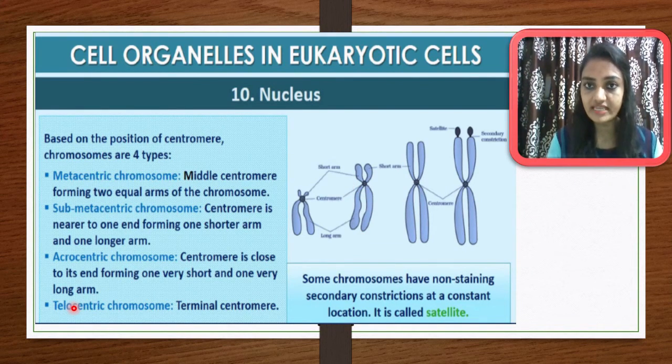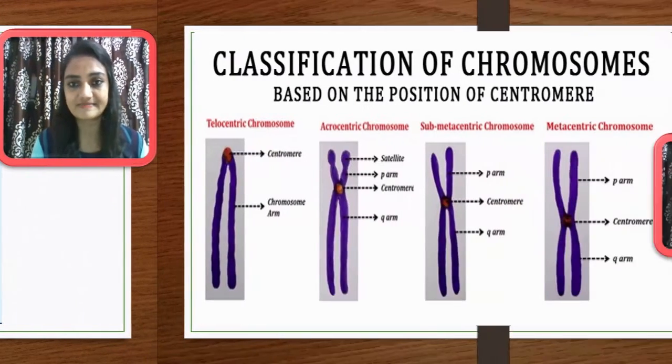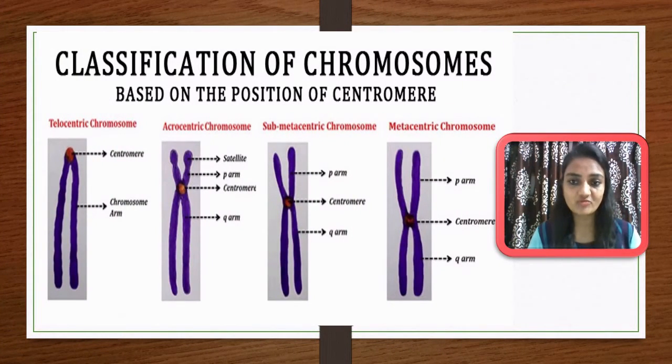The fourth and last one is the telocentric chromosome. Here the centromere is positioned exactly at the end, and that is called a terminal centromere. So the centromere is located at the end of the chromosome, and that's why it is called a telocentric chromosome. Some chromosomes also have non-staining secondary constrictions. Here you can see a non-staining secondary constriction at a constant location, and such structures are called satellites.